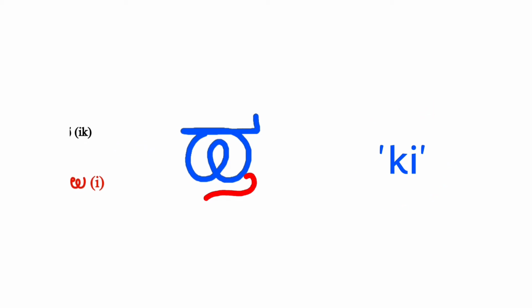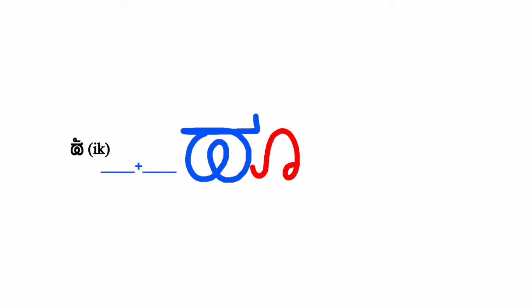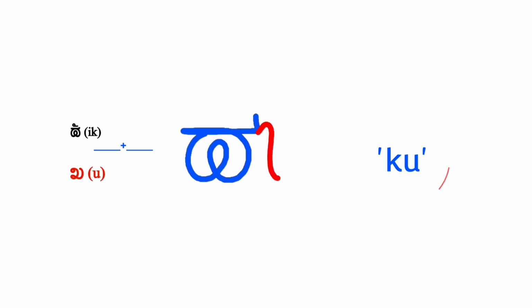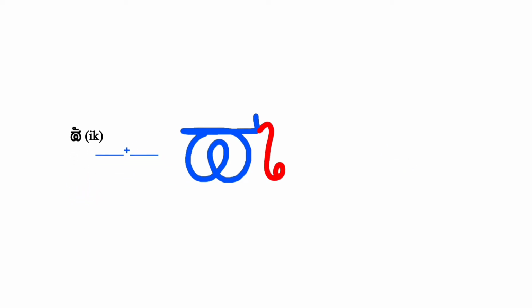For adding e sound, the same hook is curved to the right and curled at the end. For adding u sound, the hook is added to the top right and drops down. For oo sound, the dropped hook-like symbol of u is curled at the end.